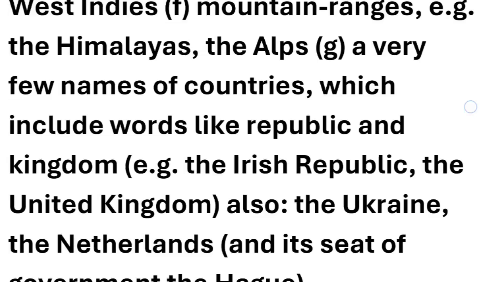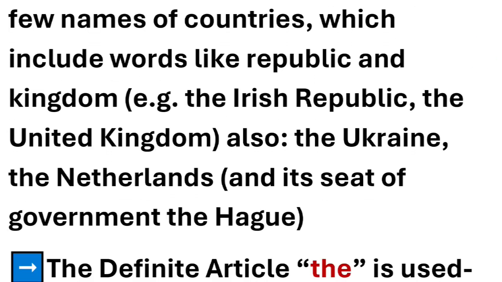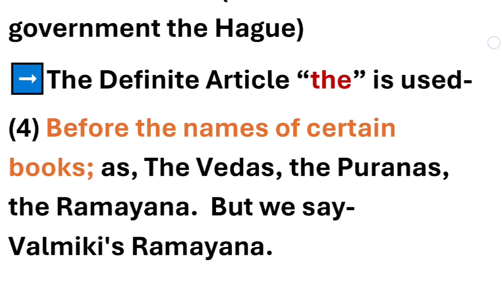That's why we have used the with this, and it has become the Irish Republic. The United Kingdom, here also kingdom has been used with United. So before United we have used the, and it has become the United Kingdom. Also the Ukraine, the Netherlands, and its seat of government, the Hague, we have used the with them.